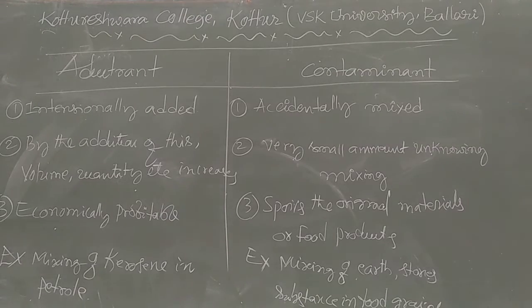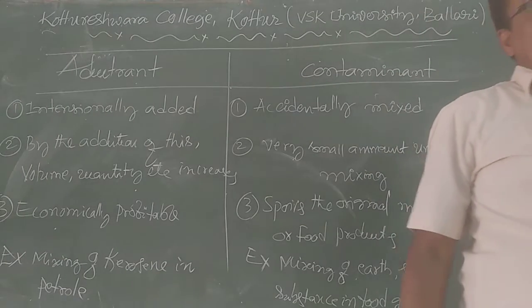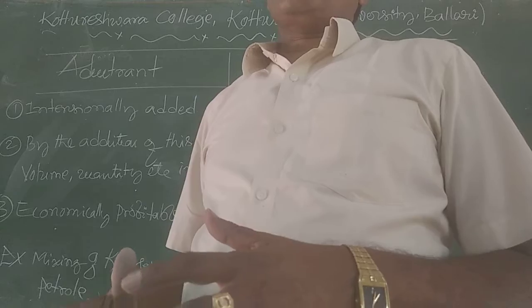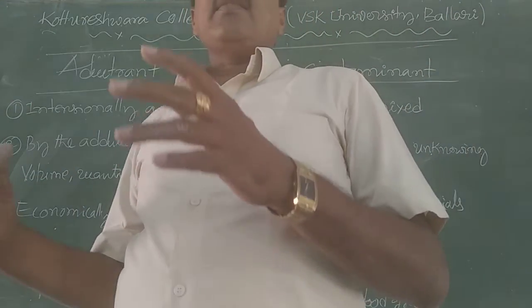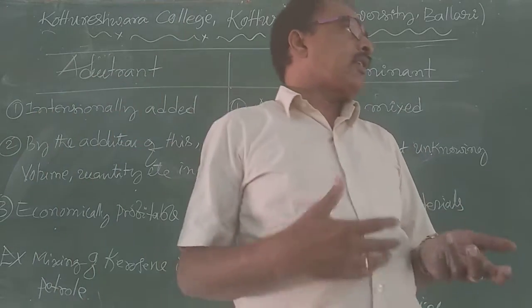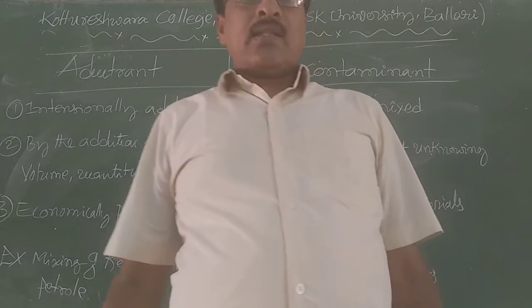But sometimes what happens? Even after drawing the milk from the cattle, some people purposefully add more amount of water to the milk. That is the addition of a large amount of water to the good quality, pure milk. So that is actually considered an adulterant.